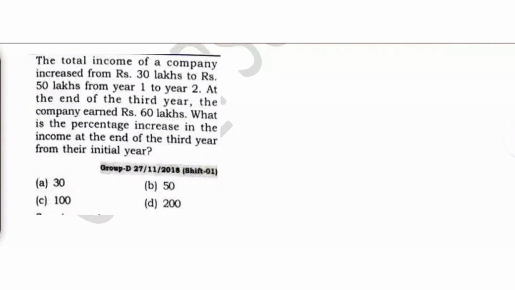The income of a company increased from 30 lakhs to 50 lakhs in 1 year, from year 1 to 2. That means in 1 year it increased. At the end of the third year, this was in the first year, this has become in the second year, and in the third year it becomes 60 lakhs. So they're asking what is the percentage increase in the income at the end of the third year from the initial year.